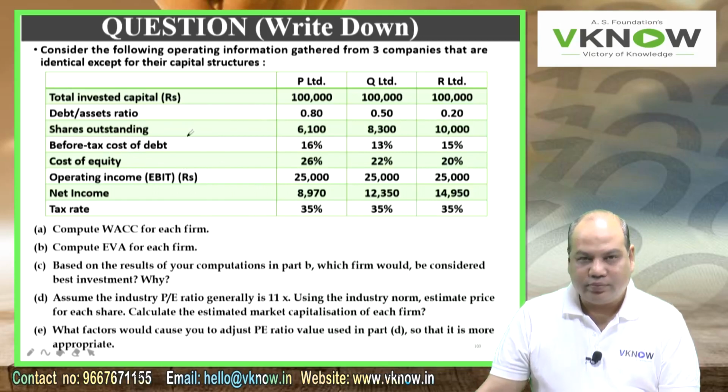Shares outstanding: 6,100, 8,300, 10,000.